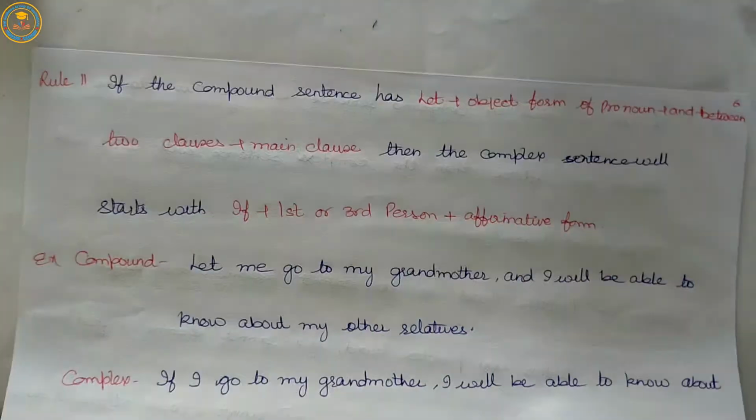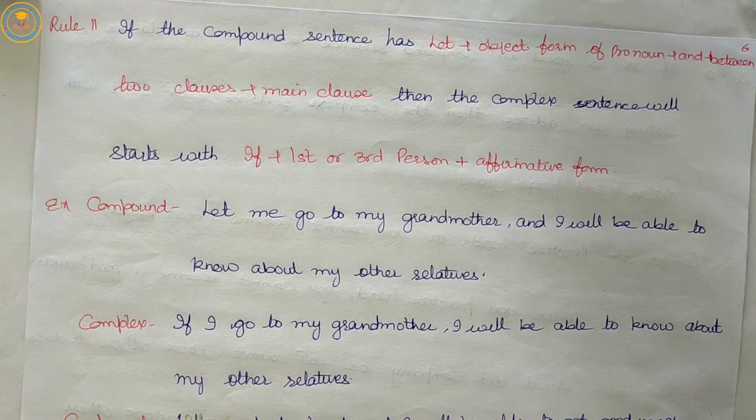Our next rule: if the compound sentence has "let" plus object form of pronoun plus "and" between two clauses plus main clause, then the complex sentence will, listen carefully, start with "if" plus first or third person plus affirmative form.